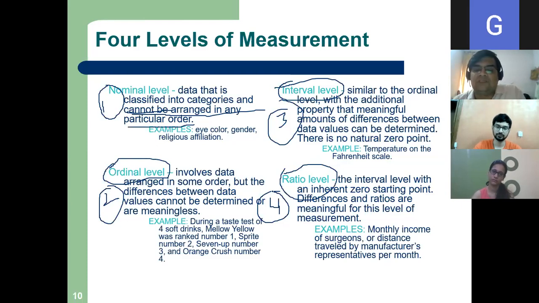Examples are the monthly income of a surgeon, or the distance traveled by the salesperson. Somebody has not traveled at all, somebody has traveled very long. A salesperson with a very big area has to travel, but somebody with a very small area is sitting at the office and doing cold calling. That is called ratio level.